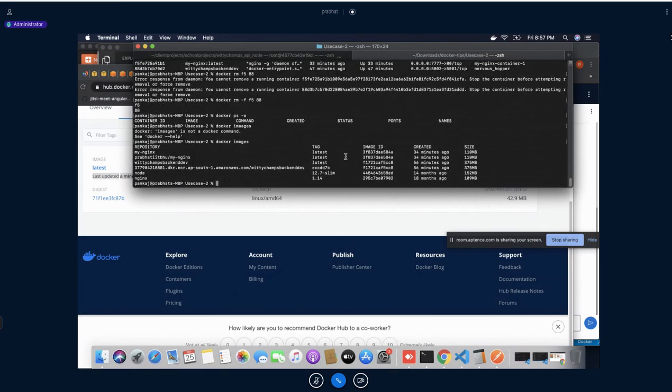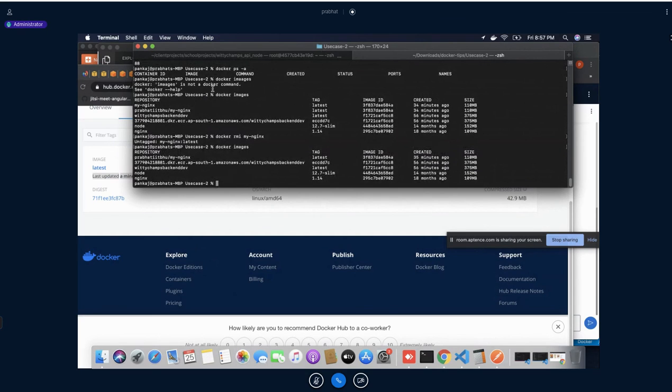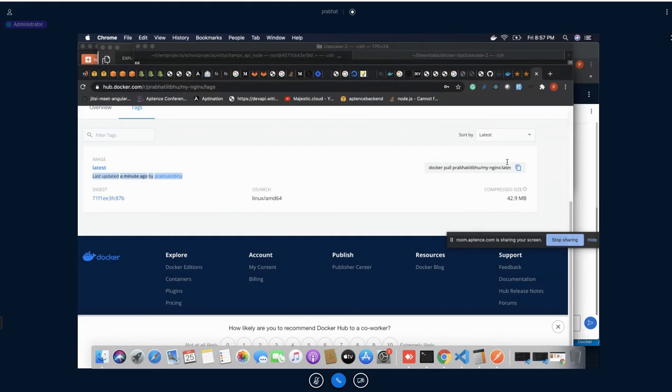Okay, so now you can see as of now this is what my Docker image is. Let's say I run docker rmi on this one, what will happen? You see, this Docker image is not available. But if I need to pull it from Docker Hub, we'll use this command.